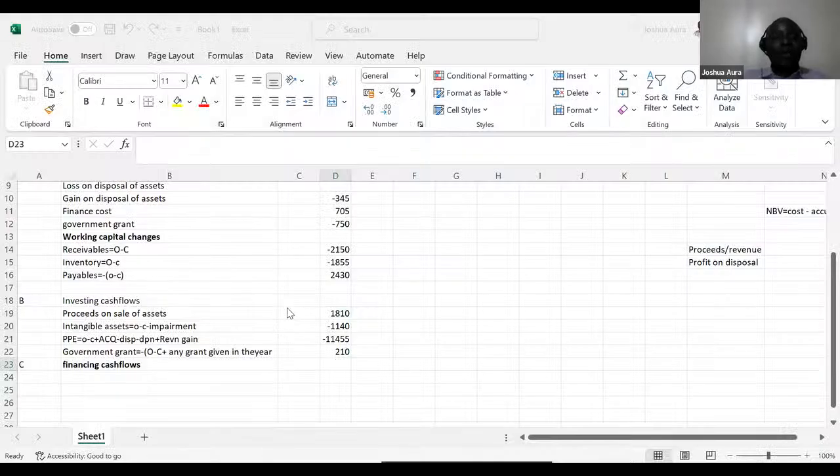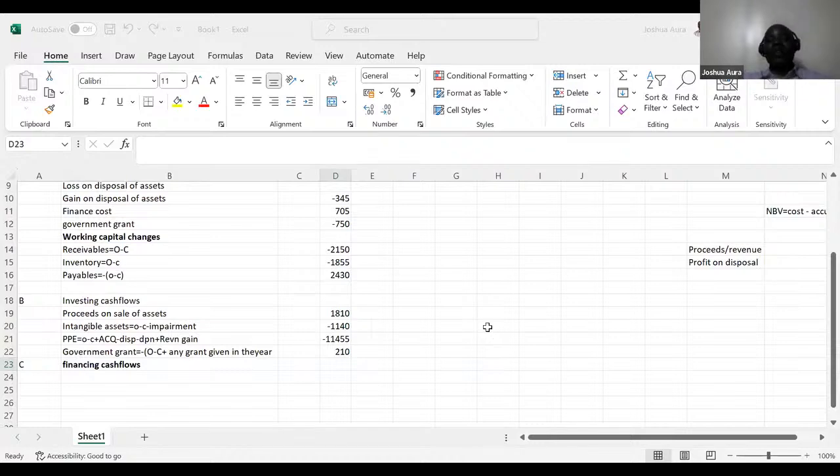The most important thing is for us to appreciate and show working for the government grant. The most important thing is to appreciate how we get these 10 marks, the 10 ticks. The moment we are able to get that, then we are at home. So great, let's continue here. I hope it's recording.